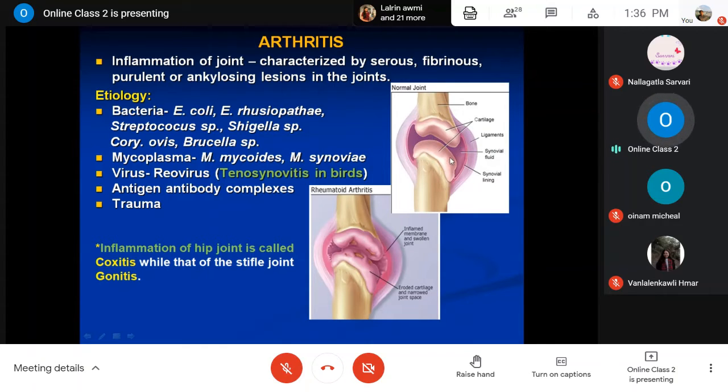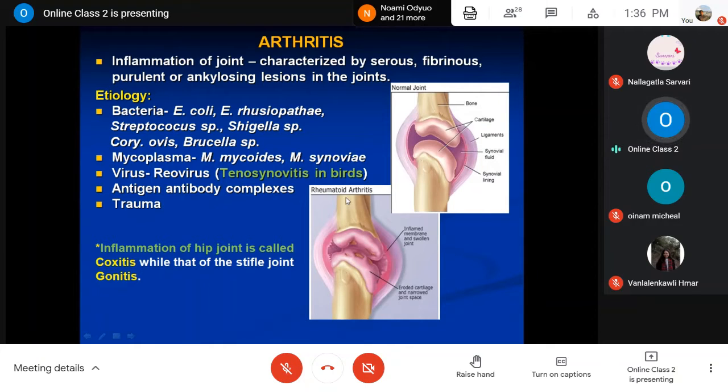One is normal here. Okay, these are the two ends of the long bones, then the joint area. So if it is inflamed, then it is known as arthritis. And when there is involvement of the surrounding tissue, the covering, the synovial membrane and all these things, then it is more painful and more critical.